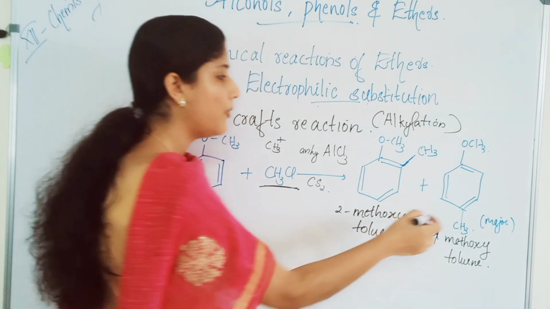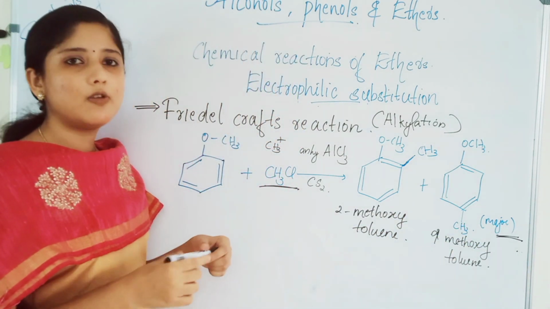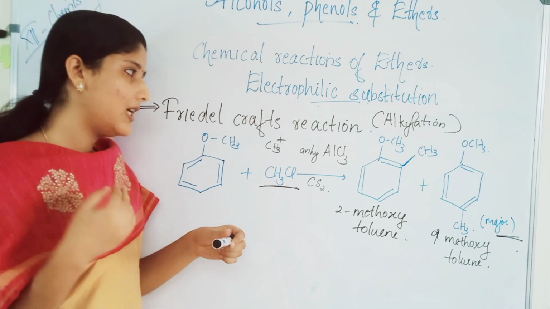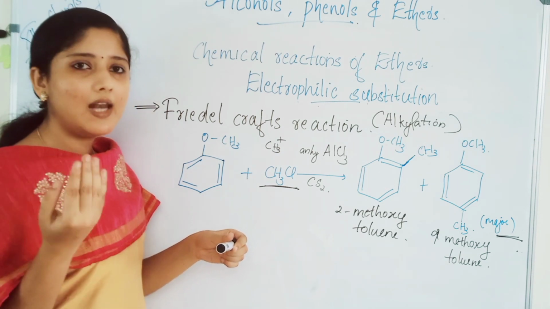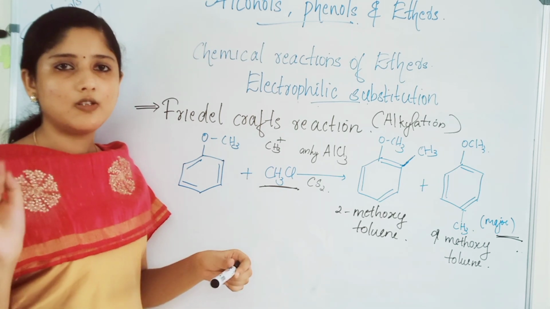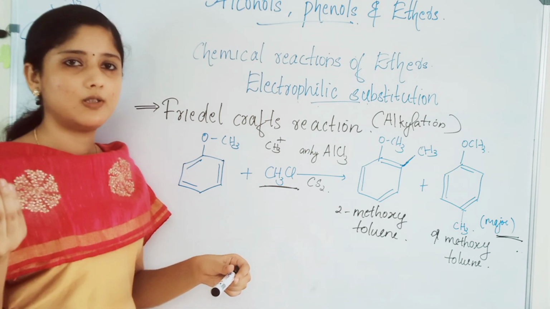Here the para product will be the major product. So in the presence of anhydrous aluminum chloride and carbon disulfide, aromatic ether will get alkylated, and the reaction is the Friedel-Crafts alkylation reaction, and the para product will be the major product.